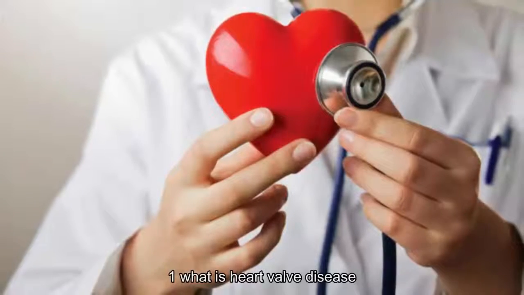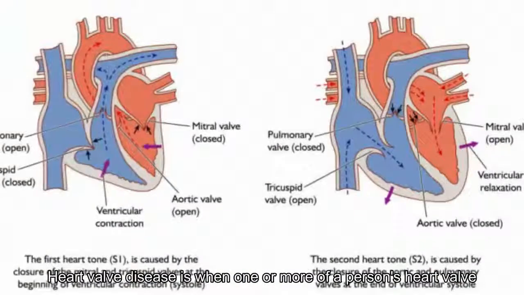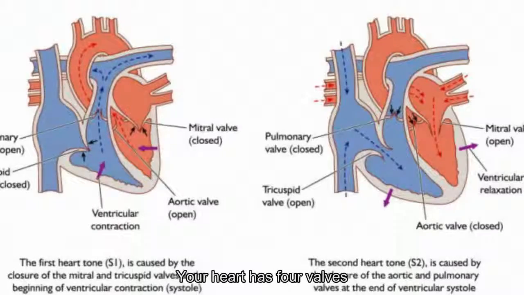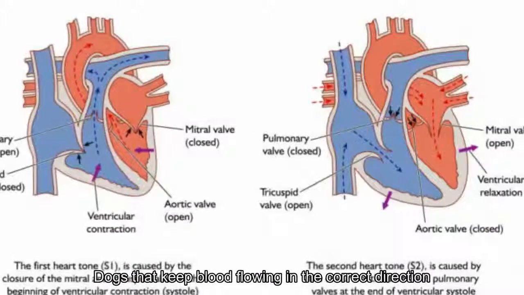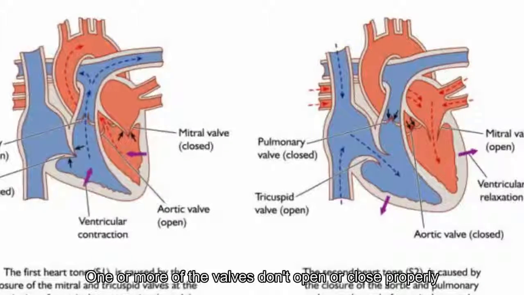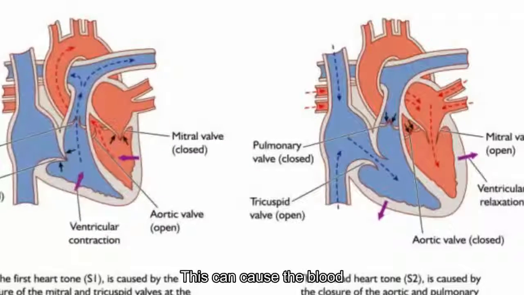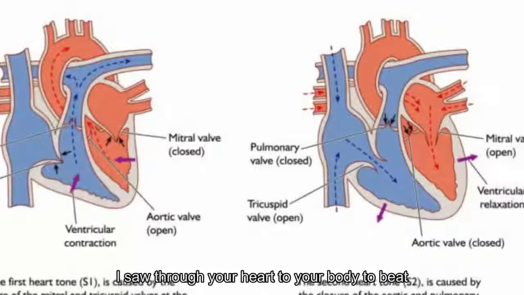1. What is heart valve disease? Heart valve disease is when one or more of a person's heart valves aren't working properly. Your heart has 4 valves that keep blood flowing in the correct direction. In some cases, one or more of the valves don't open or close properly, writes the Mayo Clinic. This can cause the blood flow through your heart to your body to be disrupted.